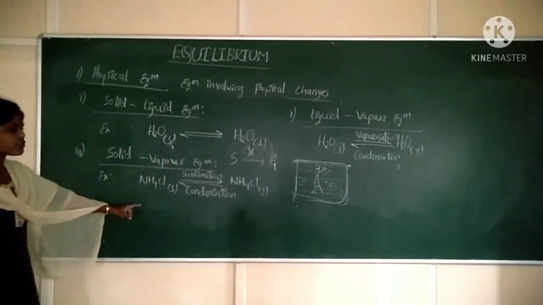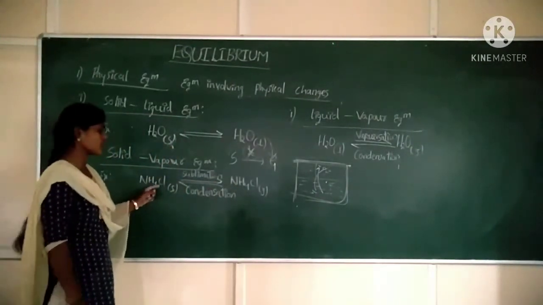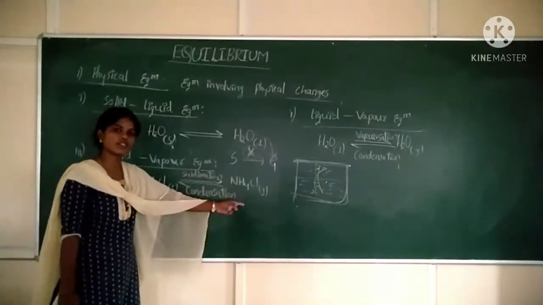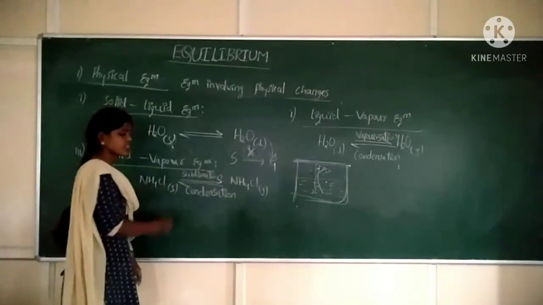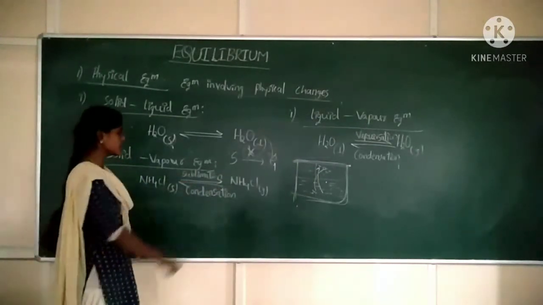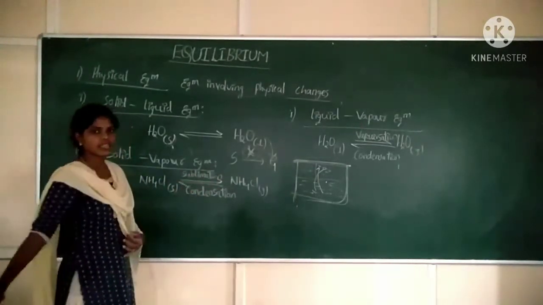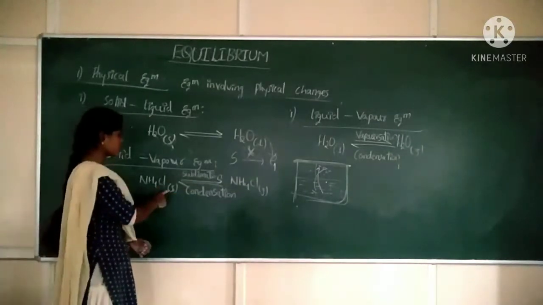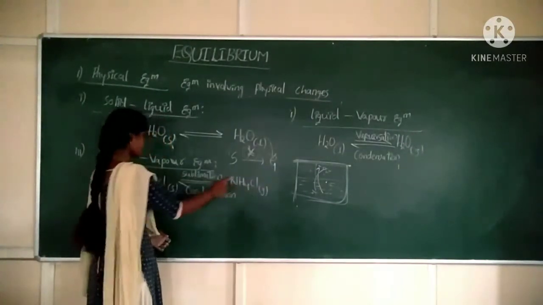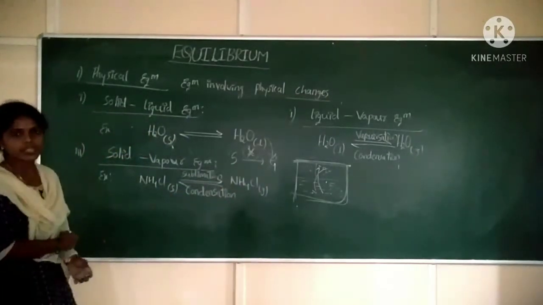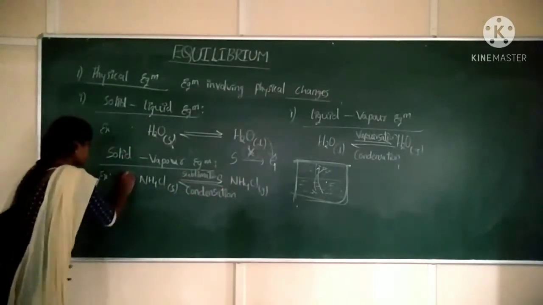So solid NH4Cl, ammonium chloride, converts into NH4Cl vapor, gaseous NH4Cl. Again, which is the opposite process. One is sublimation, the other one is condensation. Sublimation means conversion of solid into gas, and condensation means conversion of gas into solid. Clear?